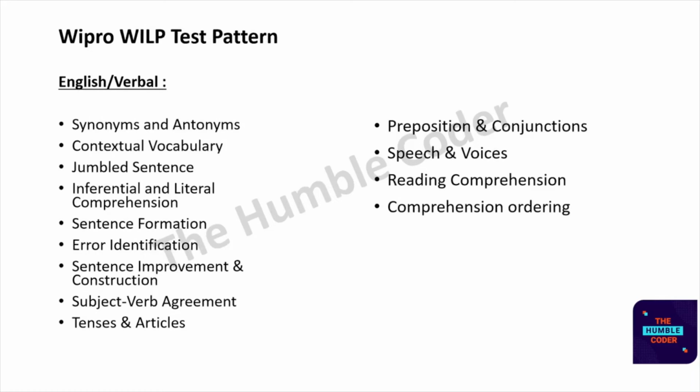The next section is the questions from the verbal ability or English section: synonyms and antonyms, contextual vocabulary, jumbled sentence, inferential and literal comprehension, sentence formation, error identification, sentence improvement and construction, subject-verb agreement, tenses and articles, prepositions and constructions, speech and voices, reading comprehension, comprehension ordering. These are some of the topics from verbal ability. Again, I am going to upload videos related to all the topics wherein we will discuss some questions, see the answers and learn how to solve them.